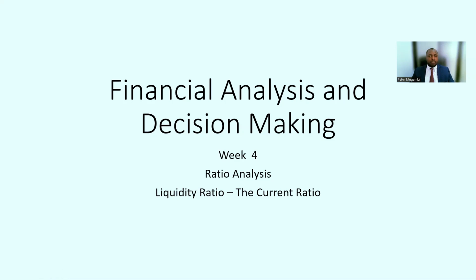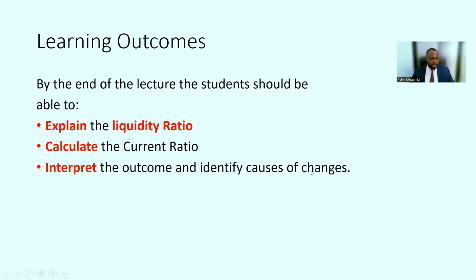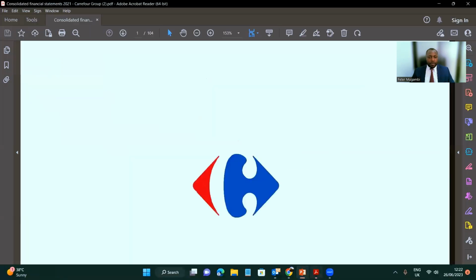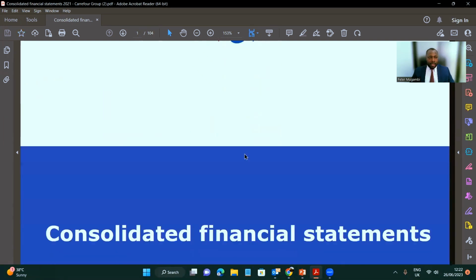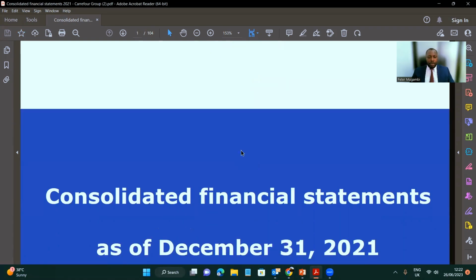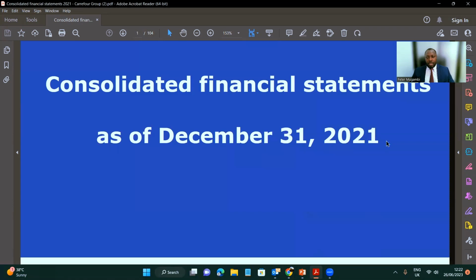So for the purpose of this session, we shall be looking at the financial statements for a chosen company, and the company in this case is Carrefour Group. These are the published financial statements, or financial report, for Carrefour for the financial year that ended in 2021.